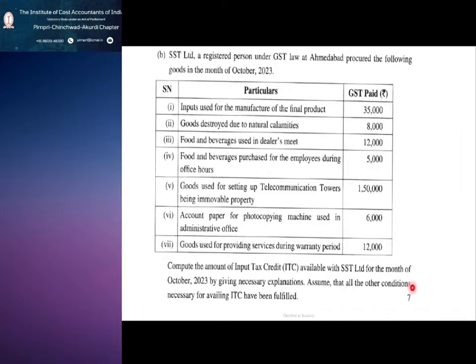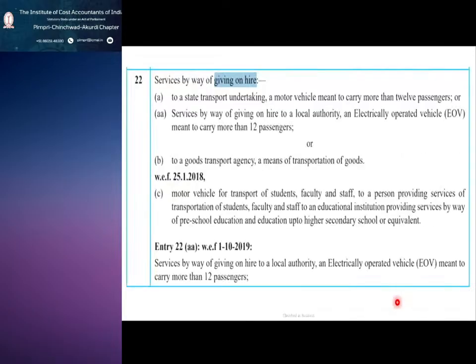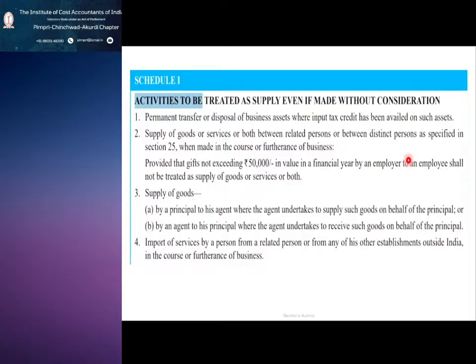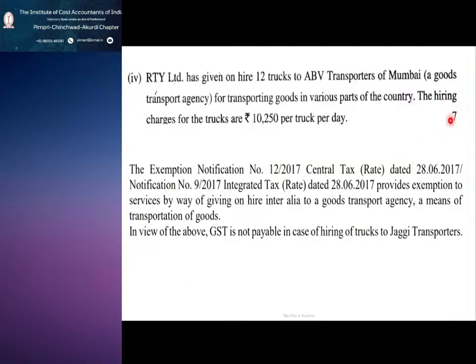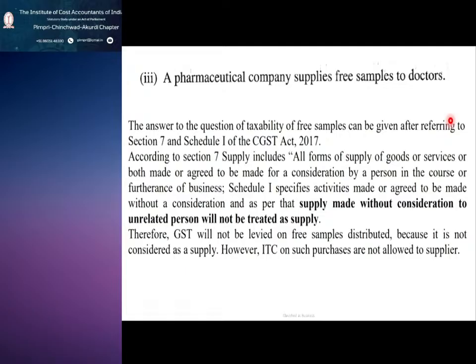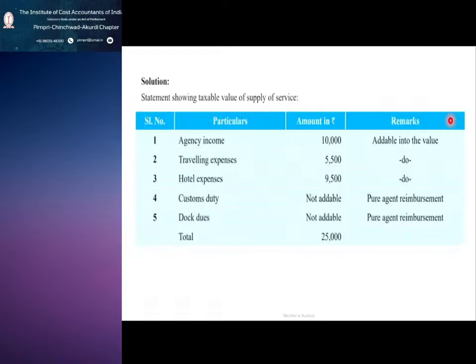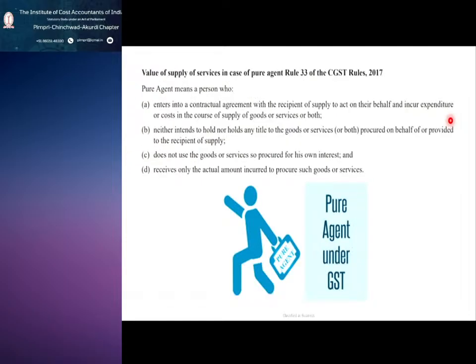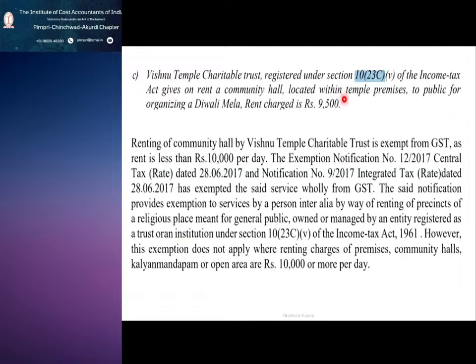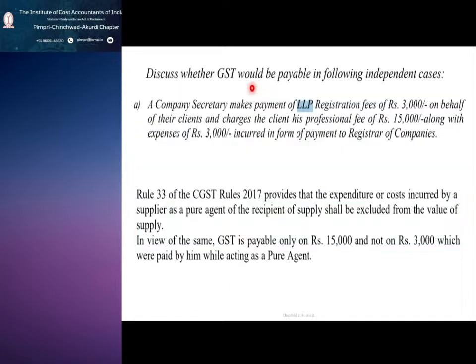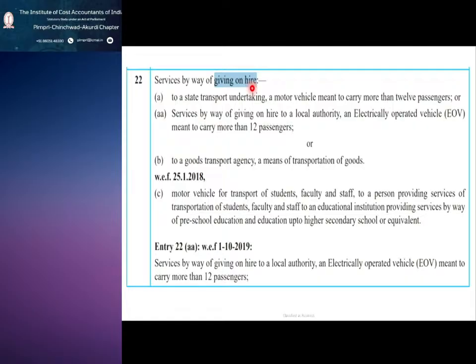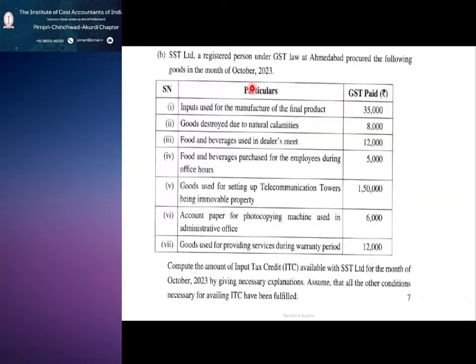You can see this has come for 7 marks, and even the previous problem is also for 7. So all these 4 questions where we have seen the pharmaceutical, this pure agent, and this charitable exempted services, this is for 7 marks. So if we are okay with this, then we can easily score in these last 4 questions itself 28 marks.